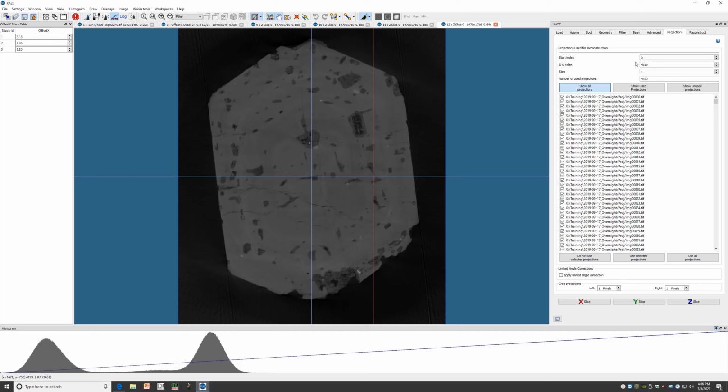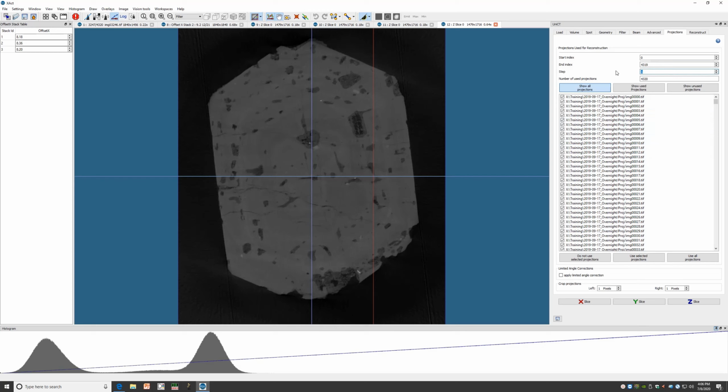This is where we choose which projection images are going to be used in the final reconstruction. Sometimes it can be useful to exclude a few projections, such as ones at the beginning or at the end of the sample, or if they don't contain any useful information, to save time. Or we can choose to use only a subset of projections, say every other projection. So here we have a list of all of the projection images, and to the left they have checkboxes describing whether they will be used or not.